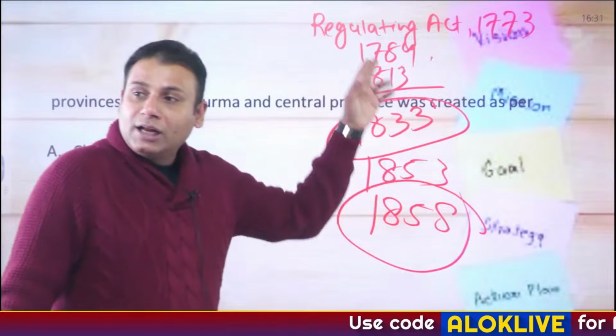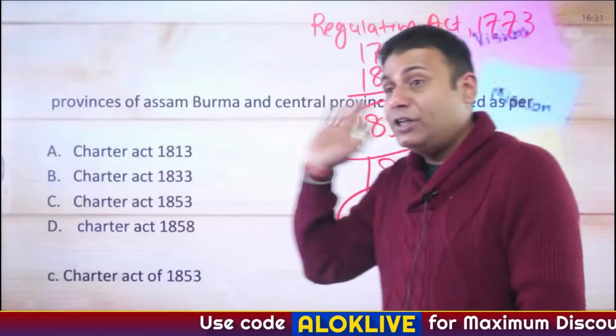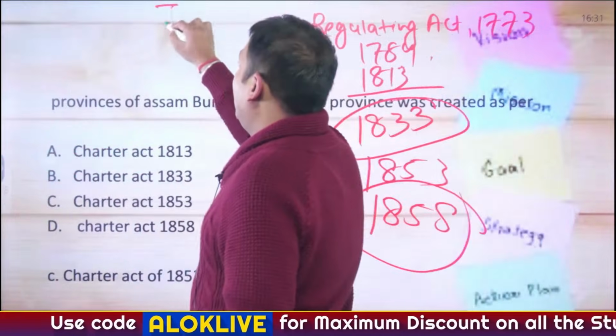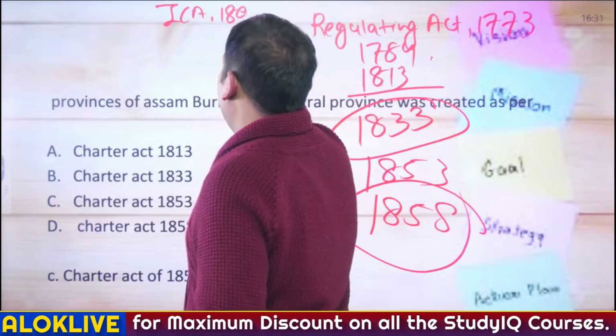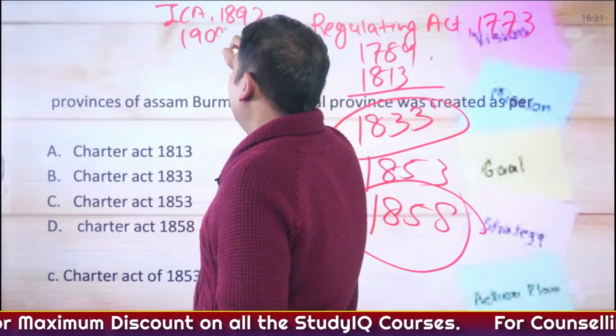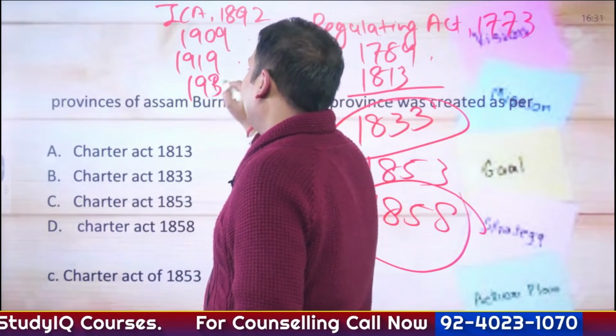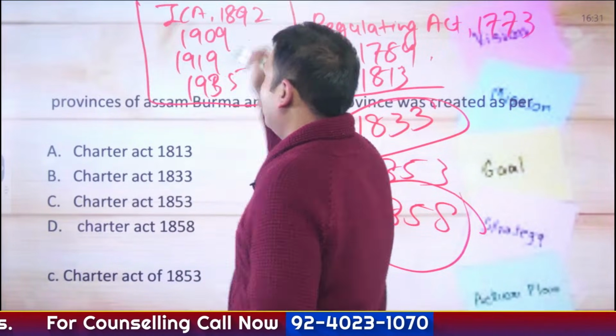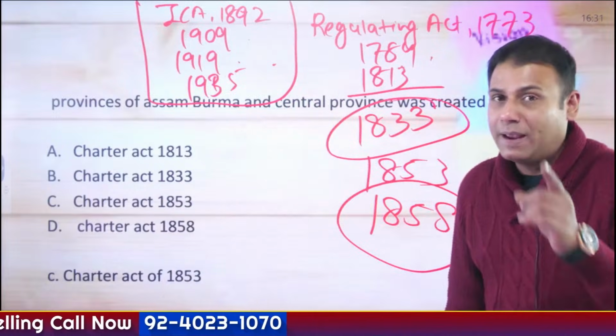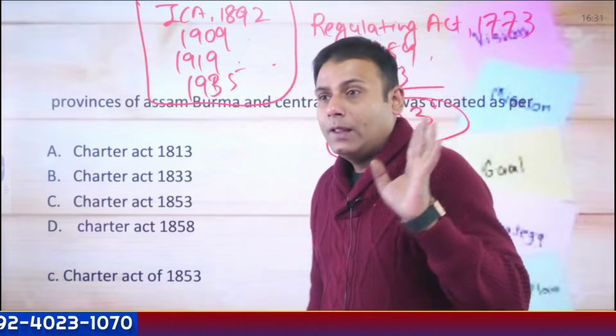All these are important acts. At later stages, please study Indian Councils Act 1892, Morley-Minto Reforms 1909, Government of India Act 1919 and Government of India Act 1935. Very important from the examination perspective.